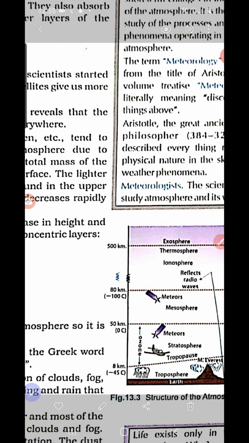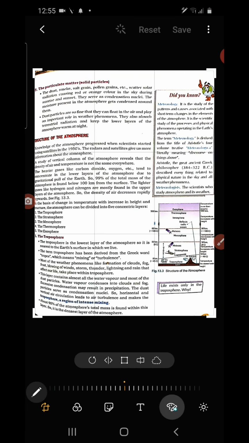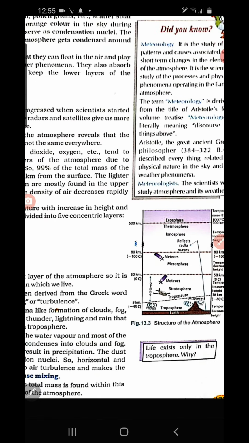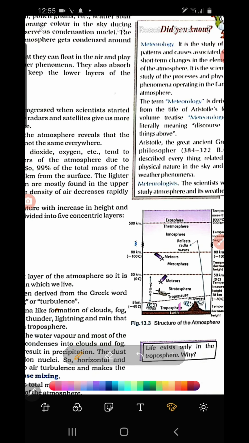Water changes into water vapor, and this water vapor reaches the troposphere, the first layer of the atmosphere. Then clouds are formed. When the water vapor reaches a certain height, it changes into cloud. So cloud formation takes place in the troposphere. After cloud formation comes precipitation, which means rainfall, hailstone, snowfall. Then storms, lightning, thundering, all these important phenomena take place in the troposphere.